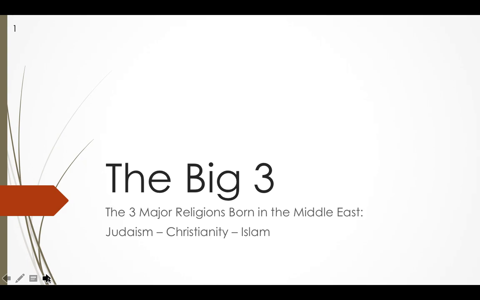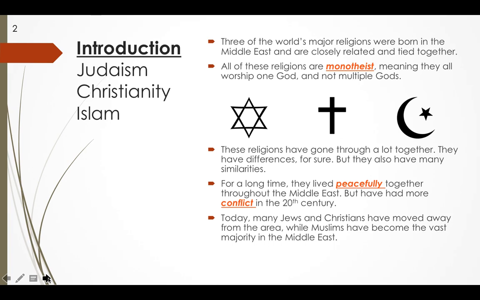This is the beginning, the big three, the three major religions born in the Middle East: Judaism, Christianity, and Islam. So all of these religions are monotheist. If you want to go click that definition, that'll tell you more about it. But that means they just worship one God, not multiple gods like previous religions had.